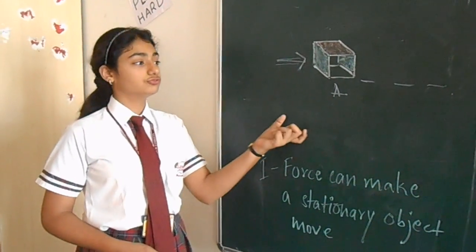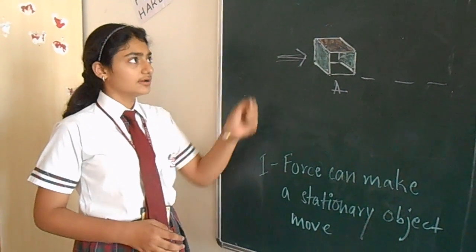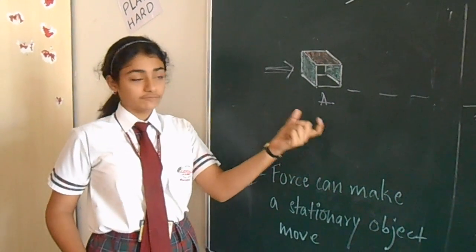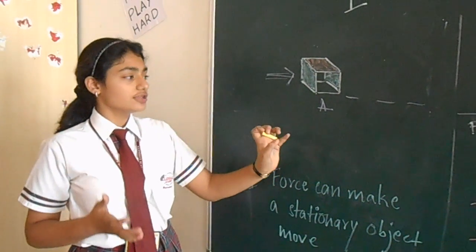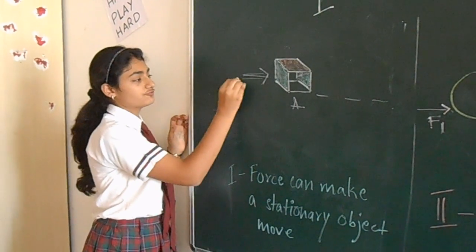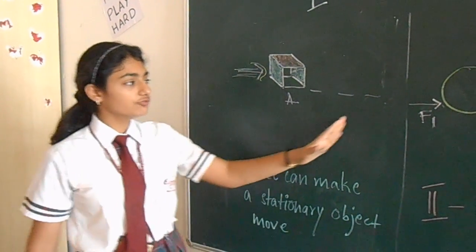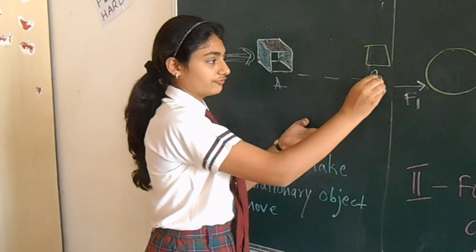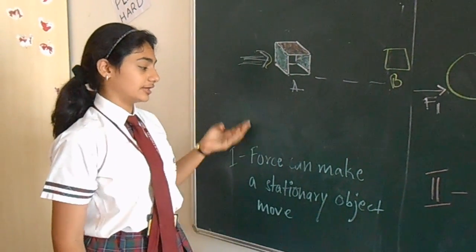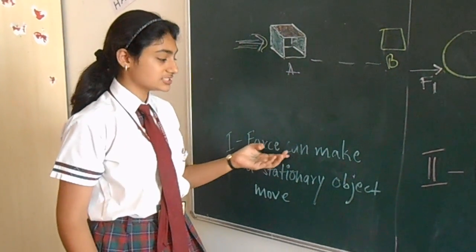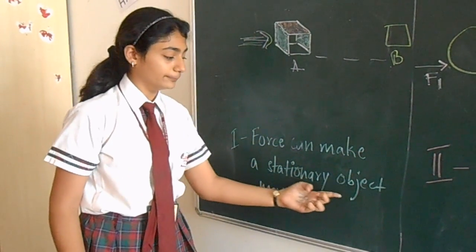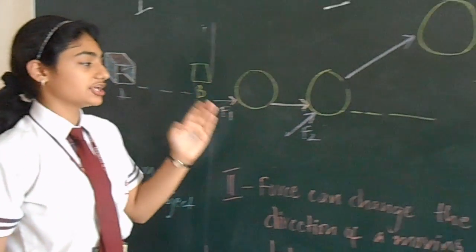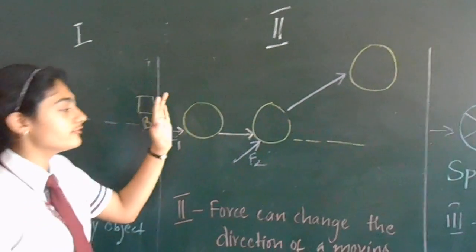I'm going to talk on force and its effect. Now, in the first scenario, we have an object A which is in its original position. Now, when I'm applying some external force like this, it is moving in the direction here and is stopping here, becoming the new position of the object. Thus, we come to know the property of force, that force can make a stationary object move from its original place.